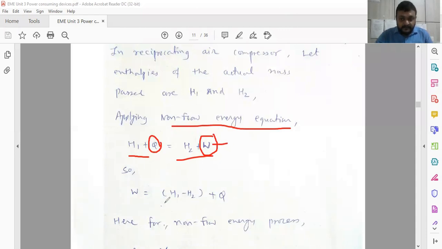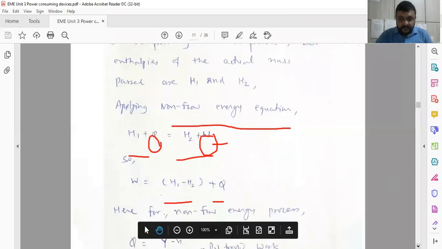So W is equal to H1 minus H2, the change in enthalpy, plus Q.